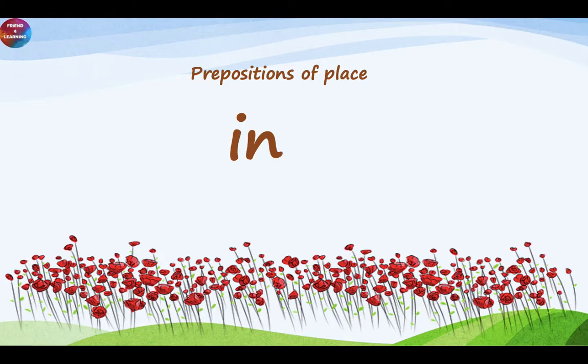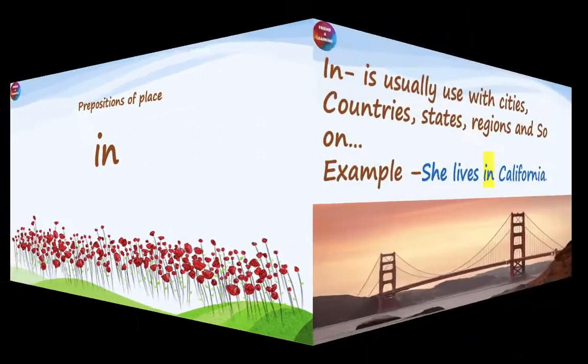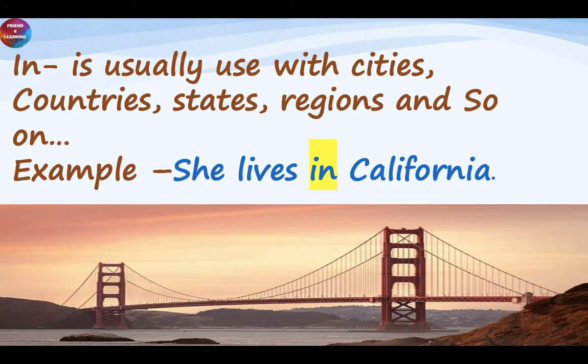First, I'm going to explain how we use the word in in sentences. In is usually used with cities, countries, states, regions, and so on. She lives in California. So here, in acts as a linking word to show the place of stay.